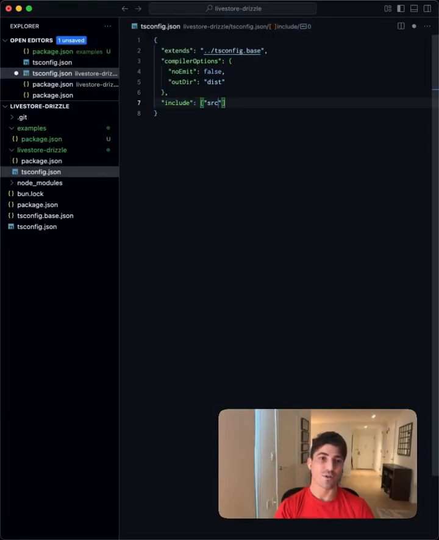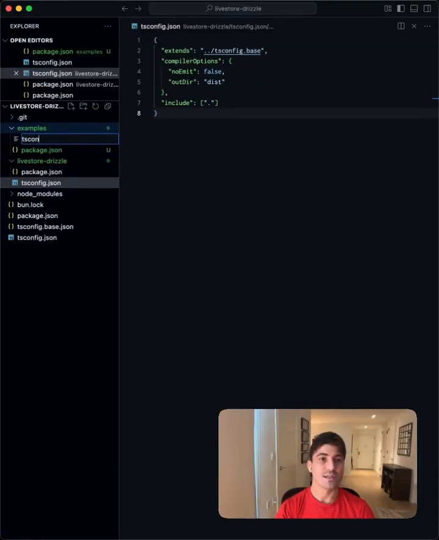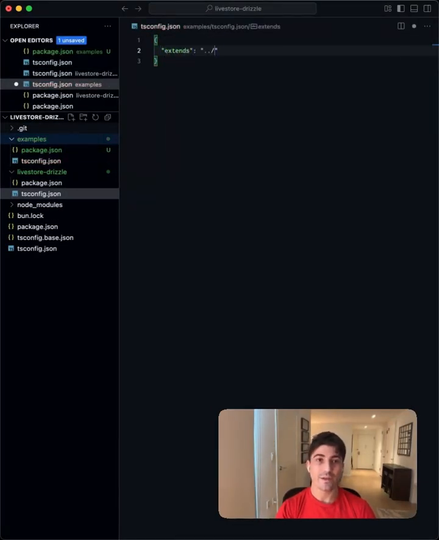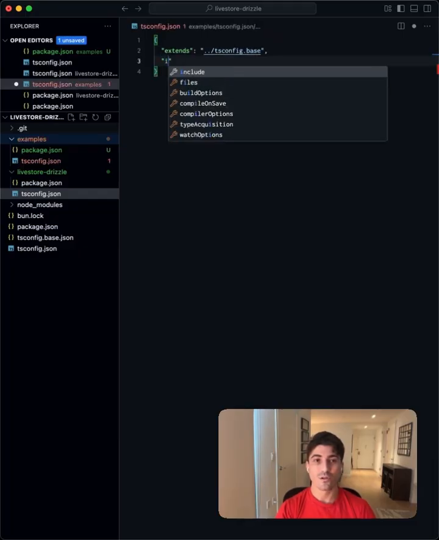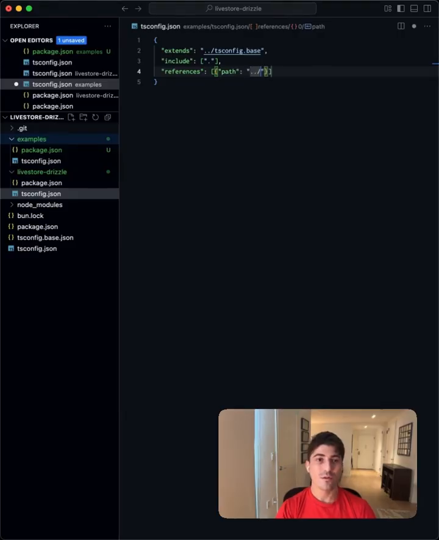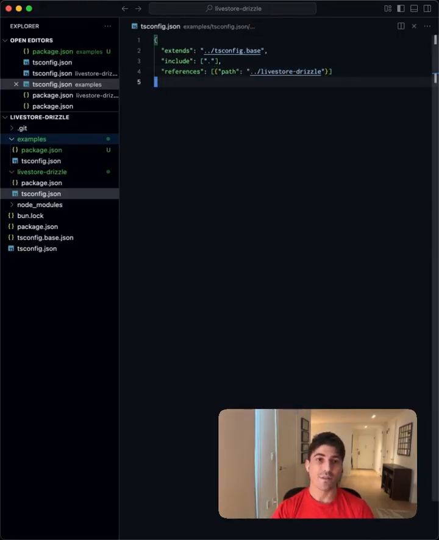Some people like to have their source files under source, but frankly, if all you have is a package.json and a tsconfig, you might as well flatten it. So we're going to leave it to include all files in this directory. And our examples tsconfig.json will also extend the tsconfig base. It will also include everything in this directory, and it will have a single reference to the LiveStore Drizzle tsconfig, given that the examples are going to utilize this package.